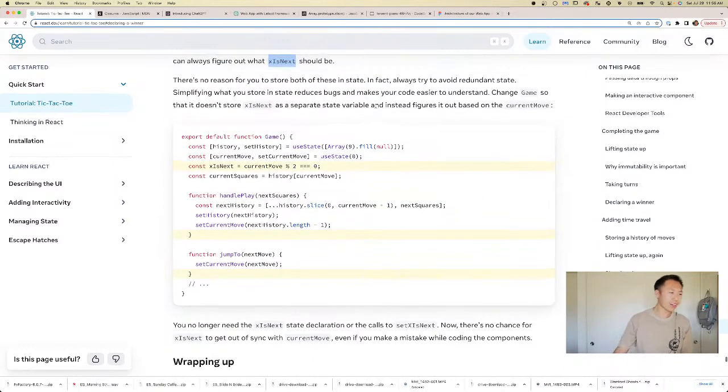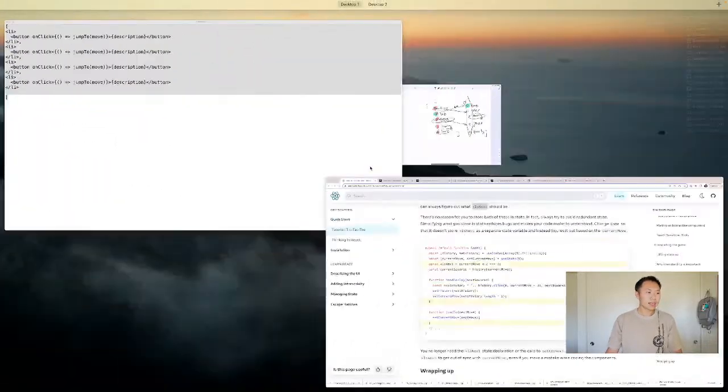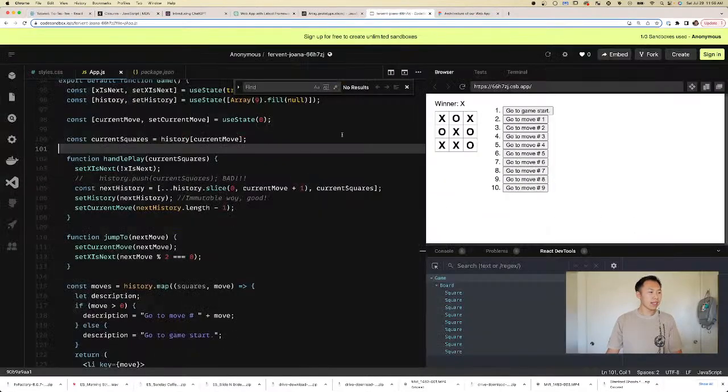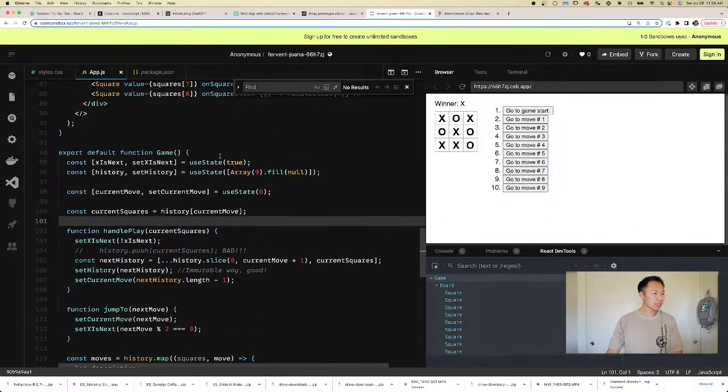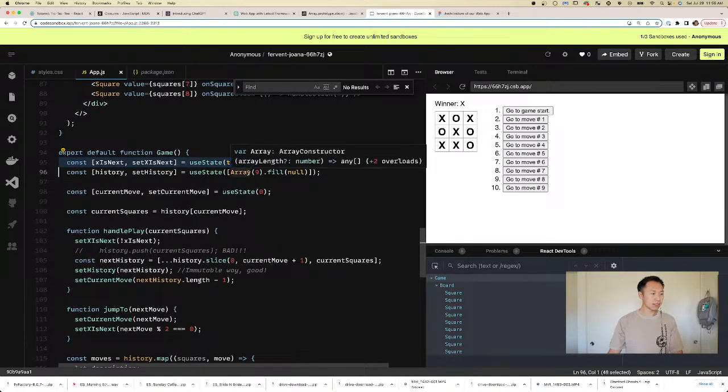Okay, can we do this ourselves? All right, well, it tells us how to do it, but let's take a look at what it's saying anyway. xIsNext is currentMove mod 2. Okay, so let's do that. xIsNext. We don't need the state, it's saying. Yeah, we don't need the state.